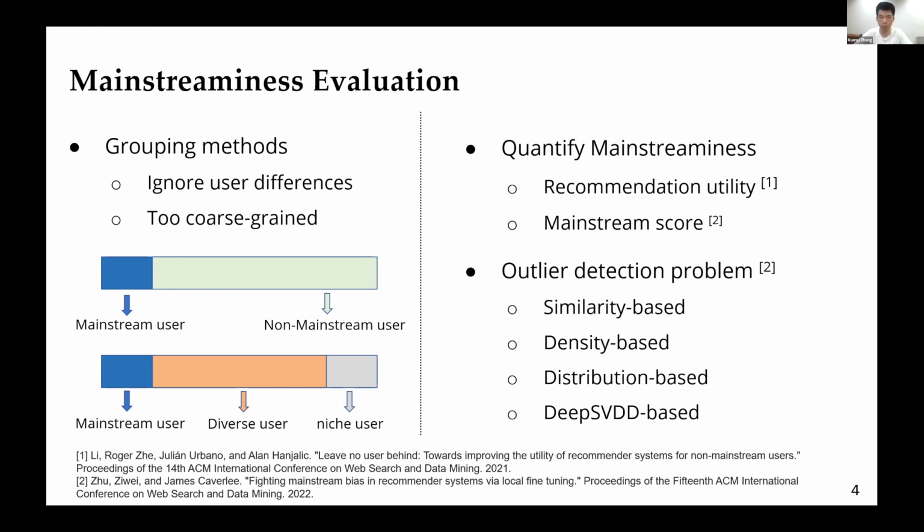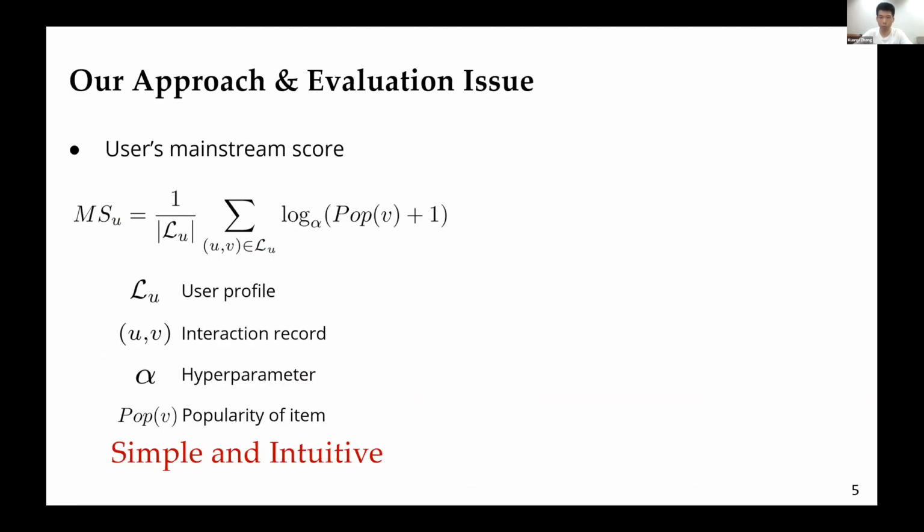Some researchers use recommendation utility to do this evaluation. This is unreasonable because the results would be model related. Zhang et al. treat the evaluation tasks as an outlier detection problem and assign every user a mainstream score. They introduce 4 different approaches for mainstreamness evaluation, and we employ these approaches as baselines. In our paper, we propose a simple and an intuitive approach for user mainstreamness evaluation.